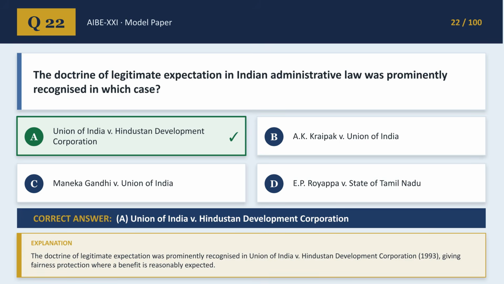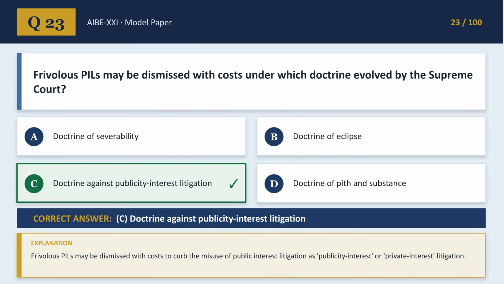ends of justice. Question 22 asks for the case that prominently recognized the doctrine of legitimate expectation in Indian administrative law. The correct answer is A, Union of India versus Hindustan Development Corporation, 1993. Under which doctrine, evolved by the Supreme Court, may frivolous PILs be dismissed with costs? The correct answer to question 23 is C, Doctrine against Publicity Interest Litigation, curbing misuse of public interest litigation.